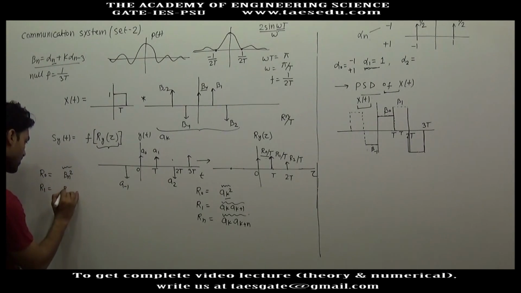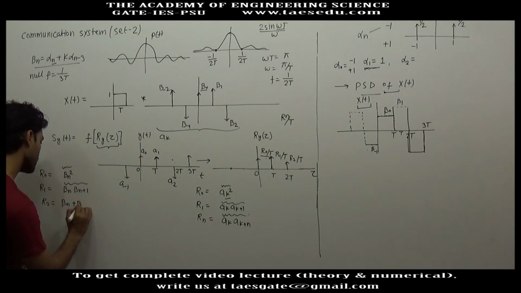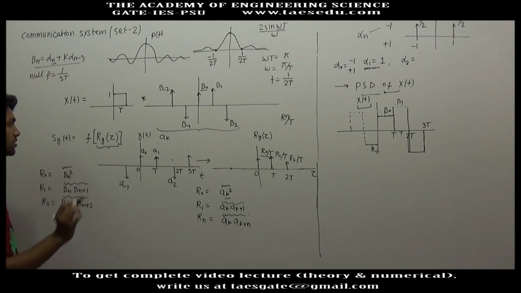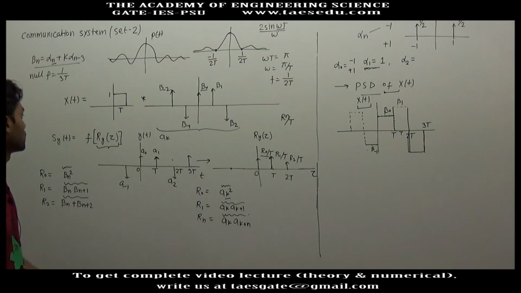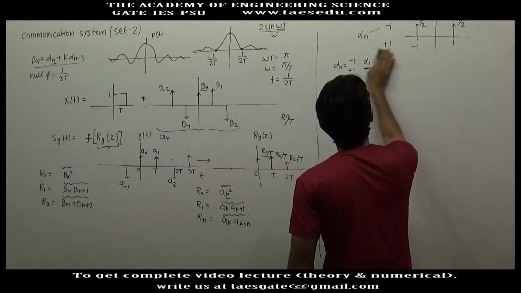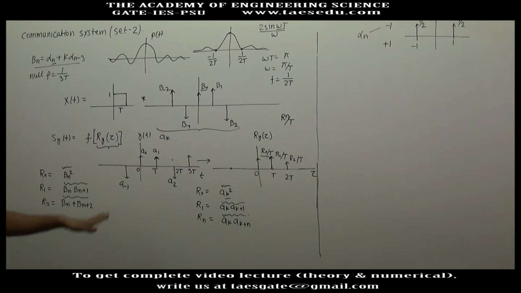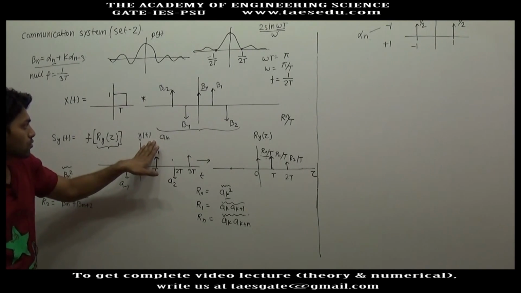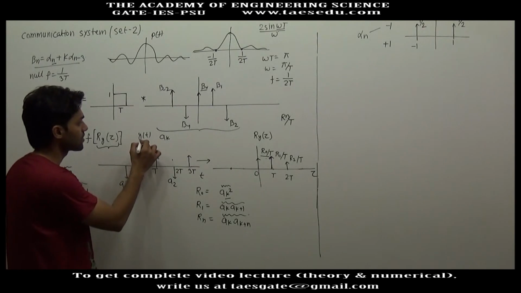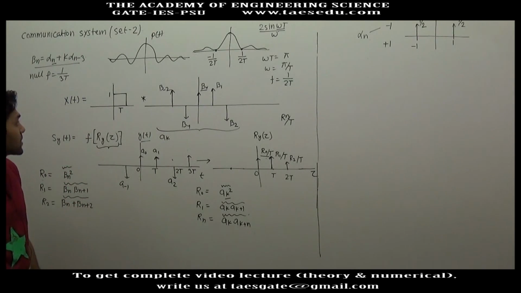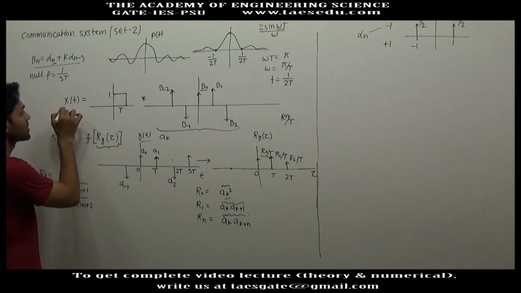R1 will be the average of beta n into beta n plus 1, R2 will be the average of beta n into beta n plus 2, and so on. Now our task is to find R0, R1, R2, R3 and so on. If we find these values, we will have the autocorrelation function of yt. When we have the autocorrelation function of yt, we will have the power spectral density of yt. When we have the power spectral density of yt, we will have the power spectral density of xt.